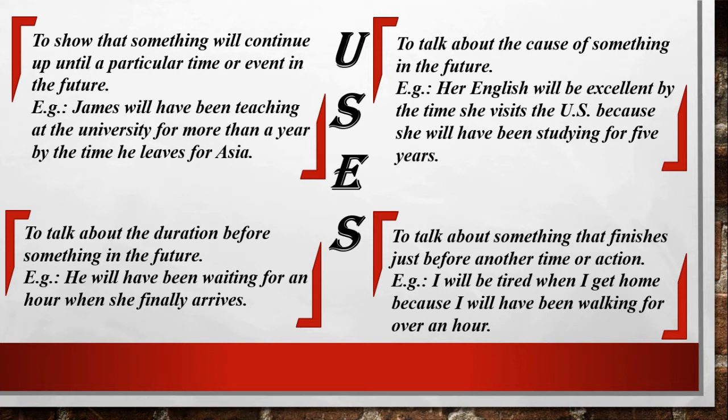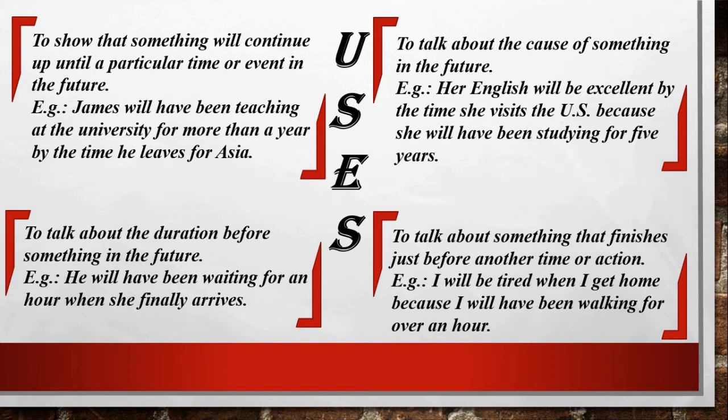She will have been studying for 5 years. So to show the course of something in the future, we are using future perfect continuous tense.